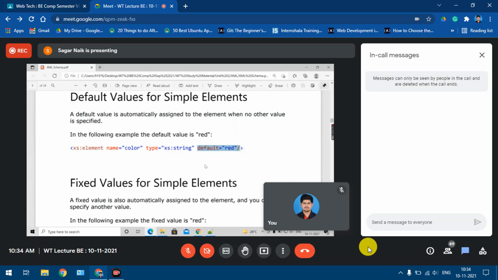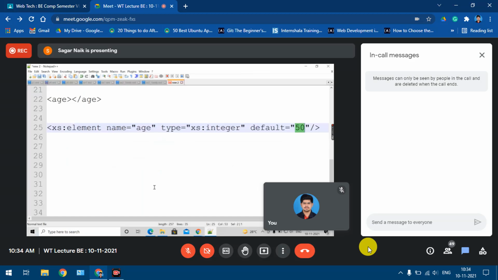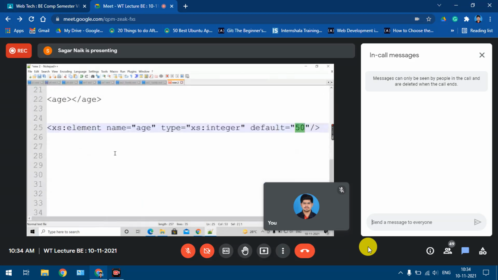Now the second thing is fixed value for the simple elements. A fixed value is automatically assigned to an element and you cannot specify any other value in your XML. So if I say fixed equal to 50, in this case the user cannot specify any value.